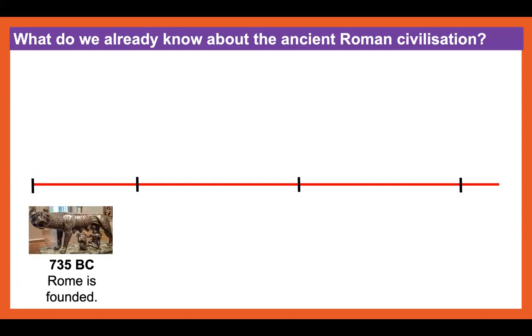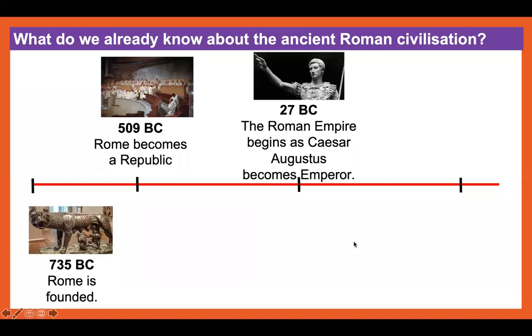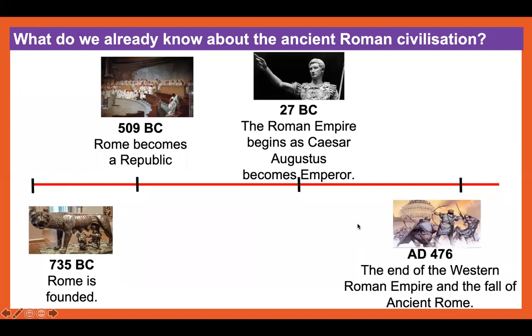We know that the ancient Roman civilization started in 735 BC. We know that in 509 BC, Rome becomes a republic. And in 27 BC, the Roman Empire begins as Caesar Augustus becomes emperor. Then, in 476 AD, the end of the Western Roman Empire came and the fall of ancient Rome.